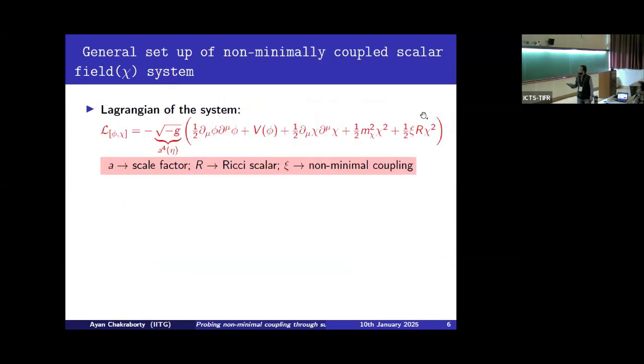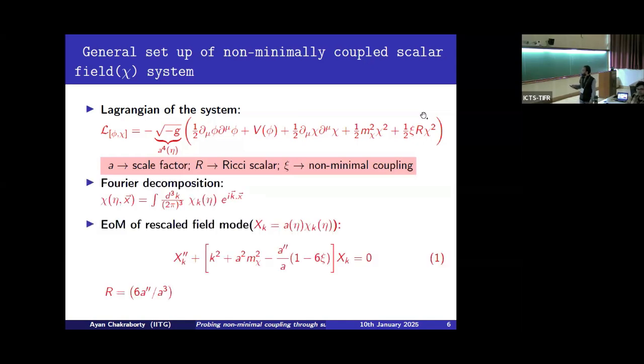Now I shall give you a brief account of the general construction of a scalar field non-minimally coupled to gravity. This is the general form of the Lagrangian of the system. The first part is the Lagrangian of the inflaton field, where V(phi) is some generic form of the inflaton potential, and the second part represents the Lagrangian of the scalar field, where xi chi squared R is the non-minimal coupling to gravity. R is the Ricci scalar, a is the scale factor, and xi is the non-minimal coupling strength.